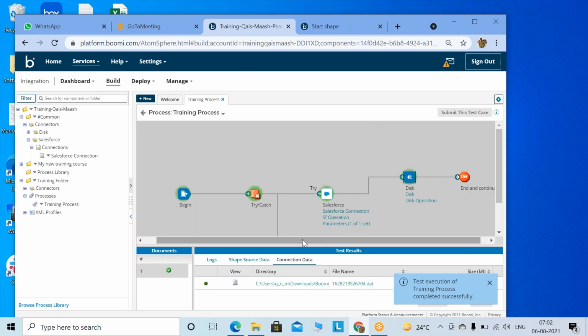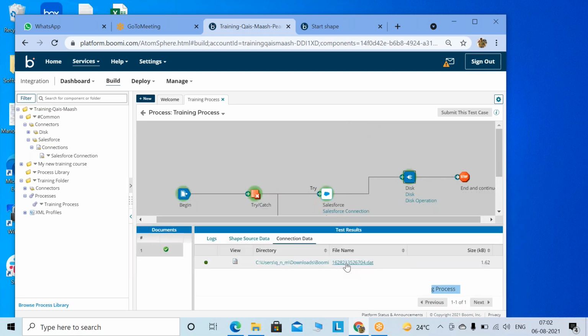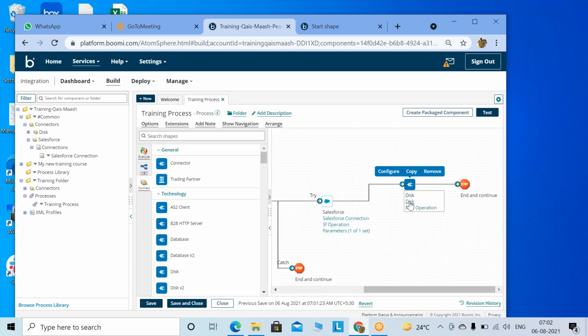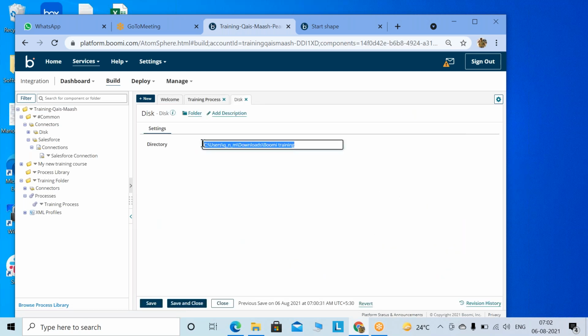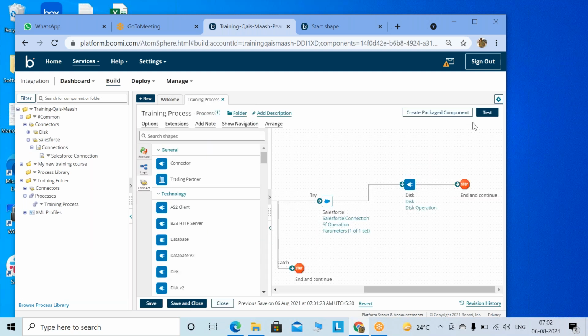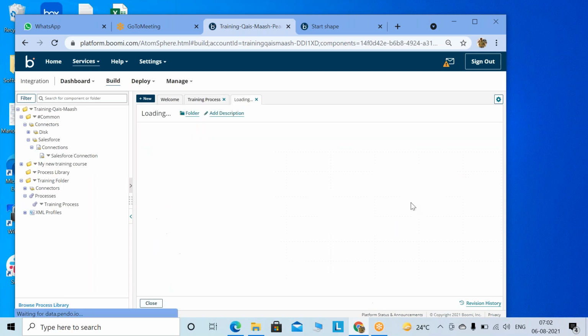Can you check whether the file has gone to your system or not, with .dat? No. Oh, it came in the folder, the upper folder. A different folder? What's the path? Yeah, probably, because I created another folder inside this one and forgot to put it there. Okay, yeah, it came correctly.